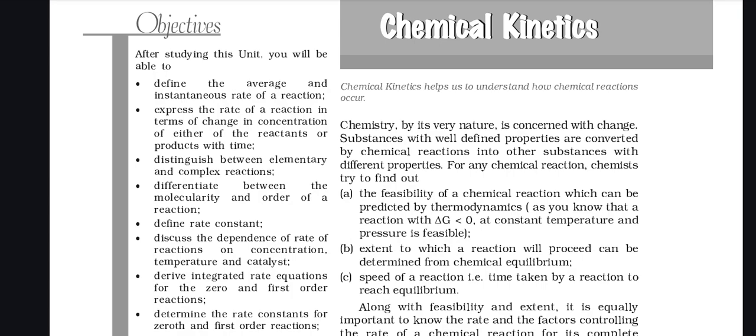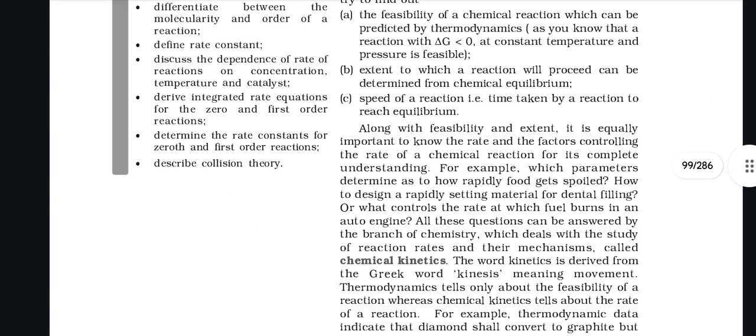For any chemical reaction, chemists try to find out the feasibility of the reaction, which can be predicted by thermodynamics. As you know, a reaction with delta G less than 0 at constant temperature and pressure is feasible. The extent to which a reaction will proceed can be determined from chemical equilibrium, and the speed of a reaction means the time taken by a reaction to reach equilibrium. Along with feasibility and extent, it is equally important to know the rate and the factors controlling the rate of a reaction for its complete understanding.